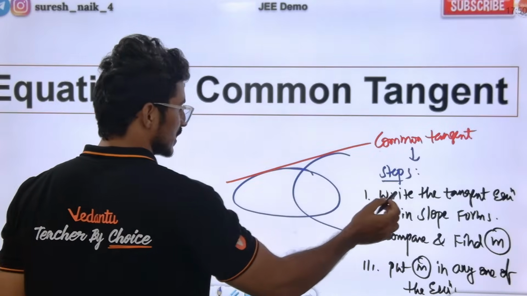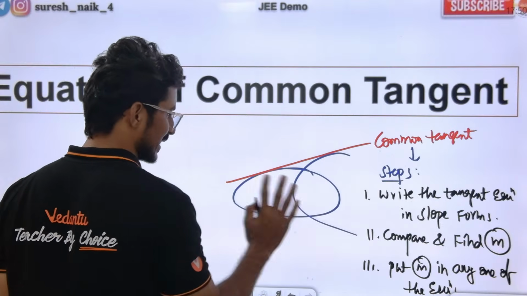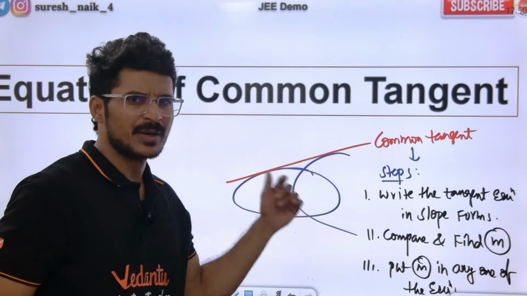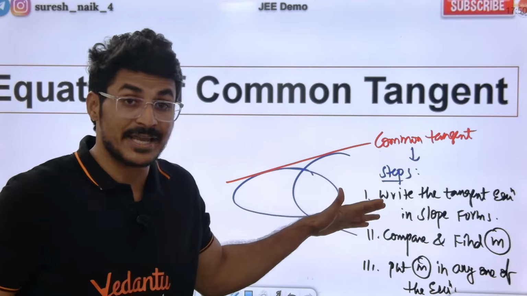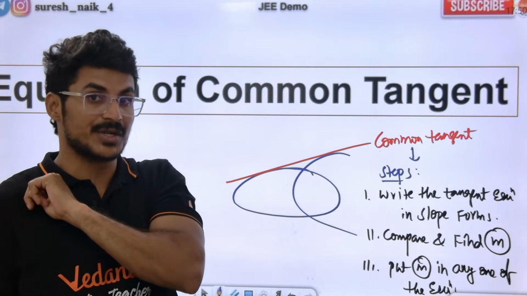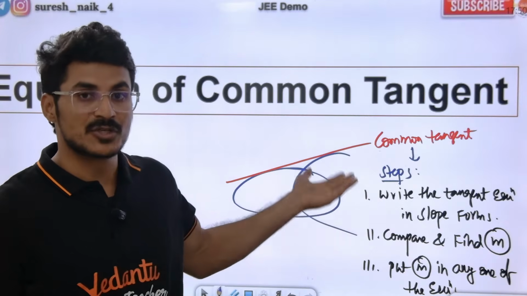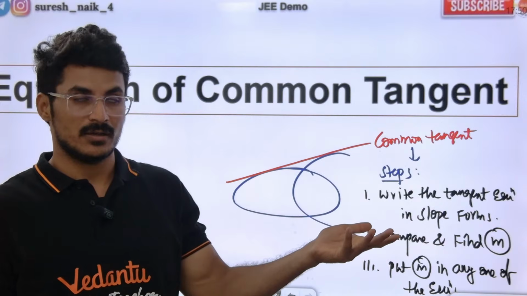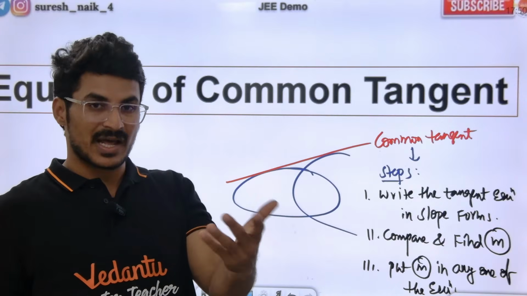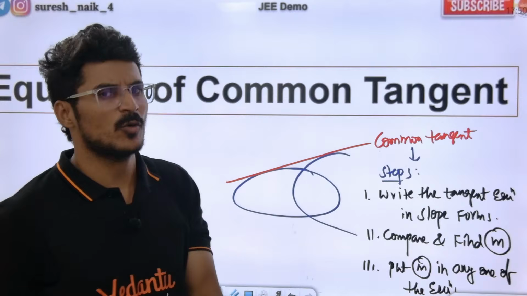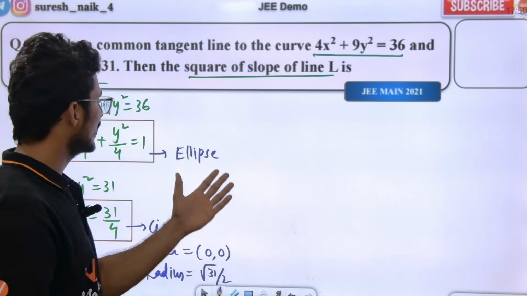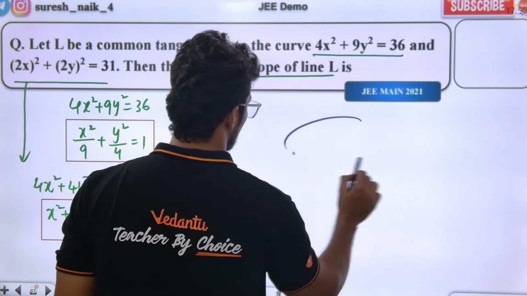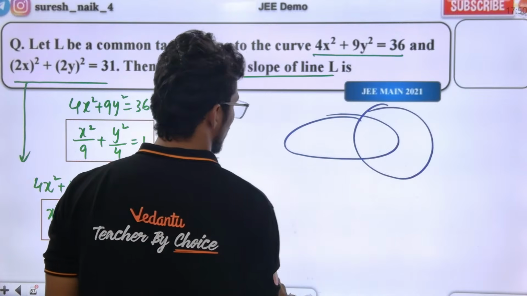Sir, first given two curves, ellipse given and circle given. Sir, you drew a parabola here, but they have given a circle. In general, I am saying any two curves can be given in the question: ellipse or circle, parabola or circle, hyperbola or circle, any two curves. So they have given ellipse and circle here.